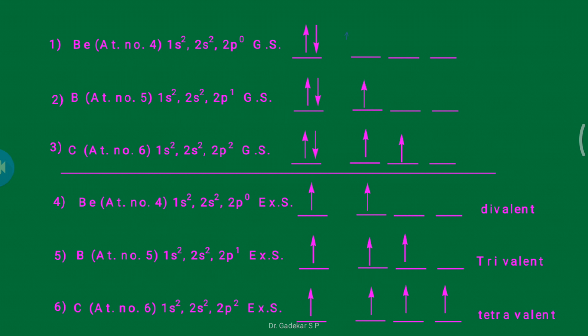But in the hybridization concept, we convert it to the excited state. If a 2s electron transfers to the p orbital, there are four unpaired electrons.